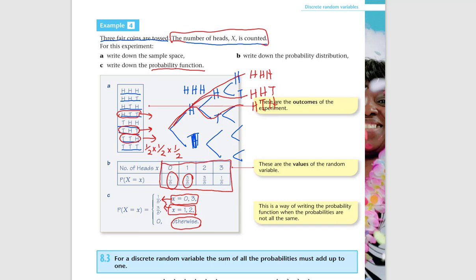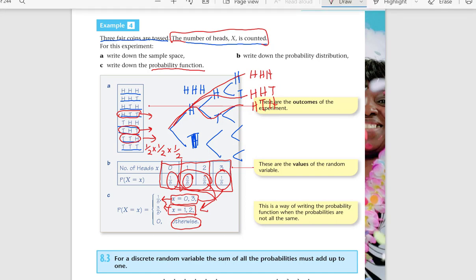So you only say for these 2, the probability value is 3 over 8. That's what's written here. For the first and the last, the probability value is 1 over 8. So that's what's written here. This refers to the first and the last. I know it looks complicated, but it won't be too difficult to understand, I think, if you look at this.